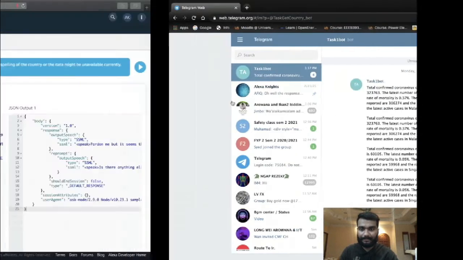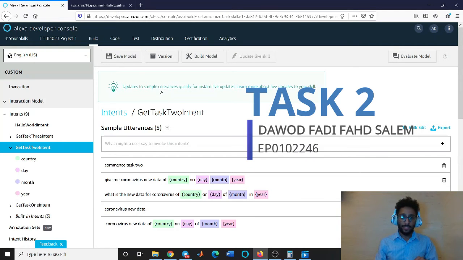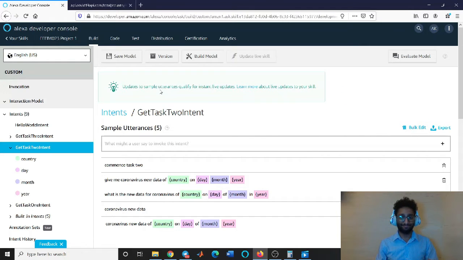Thank you. My name is Fadi Dawod, and I'm going to handle task 2. Continuing from task 1, now we look into task 2, how we designed it, and we're going to test it. For task 2, we have 5 utterances, one of which is just for demonstration purposes.